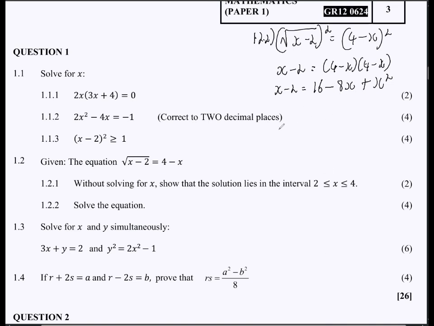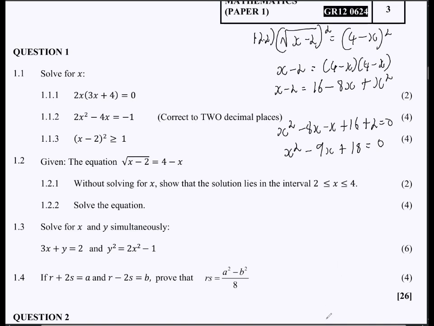Let's just transpose all this to that side. So we have x squared minus 8x minus x plus 16 and then plus 2. Note that I just transposed all of this to that side and then flipped it over. Then this is x squared minus 9x. The 16 plus 2 will give us 18 and then is equal to 0.